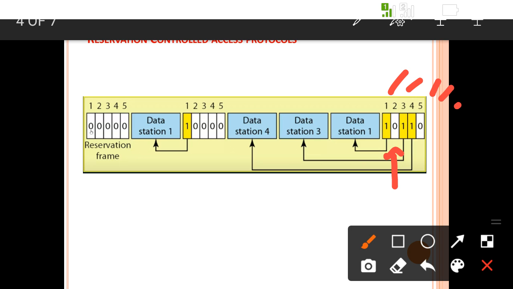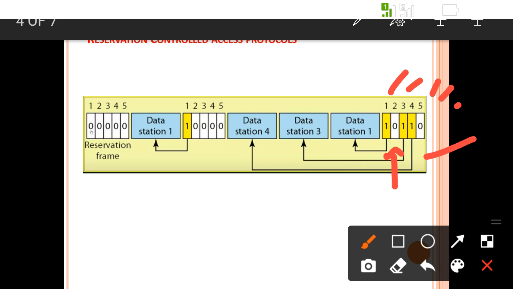Third and fourth slots are 1 1, means station 3 and station 4 want to transmit the data at a particular time slot, and station 5 does not want to transmit the data. Means from this it is clear that station 1, station 3 and station 4 only want to transmit the data at a particular time instant.